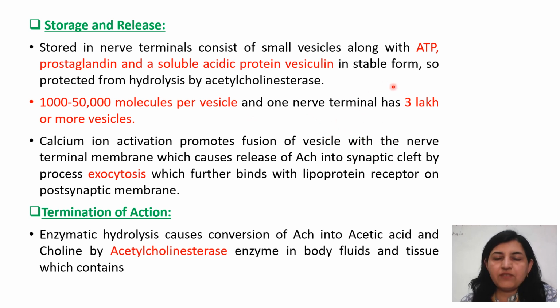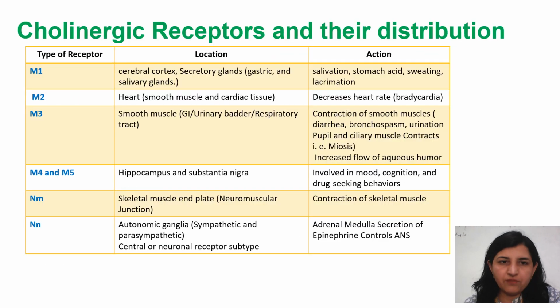After this, whenever some stimulus is given, these vesicles fuse with the nerve terminals, and by the process of exocytosis they release acetylcholine in the synaptic region. After that, there are two possibilities: either they bind with the receptors, or the acetylcholine molecules get hydrolyzed by the esterase enzyme into choline and acetic acid, and in this way the action is terminated.